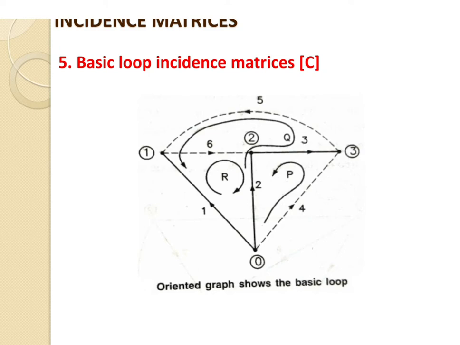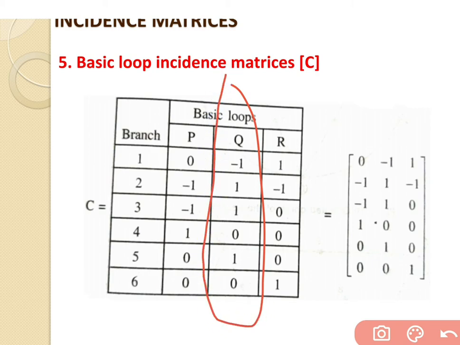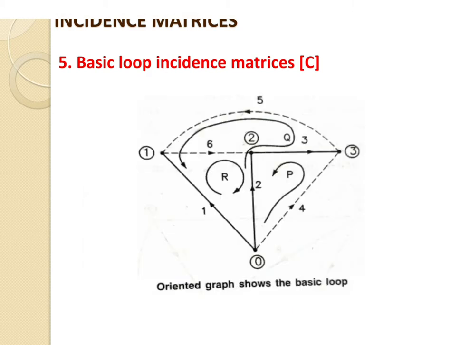Now 1 has the opposite direction, then 2 has the same direction, 3 again has the same direction, and 5 has the same direction. So for loop number Q, only branch number 1 is in the opposite direction.